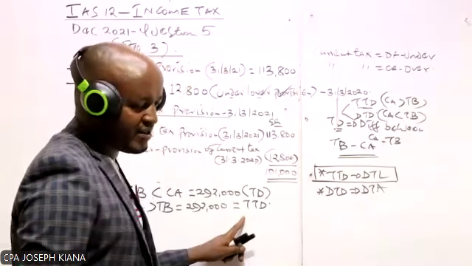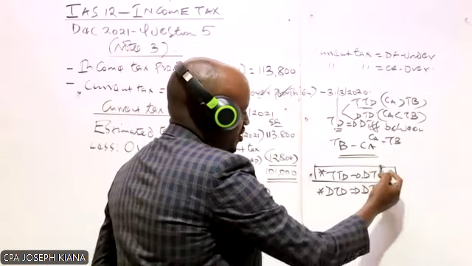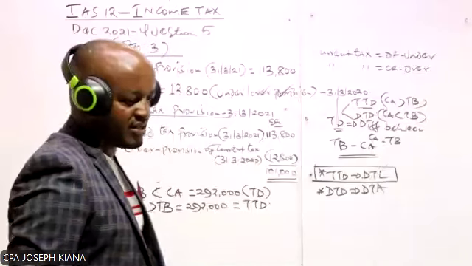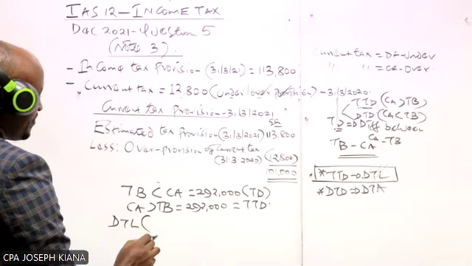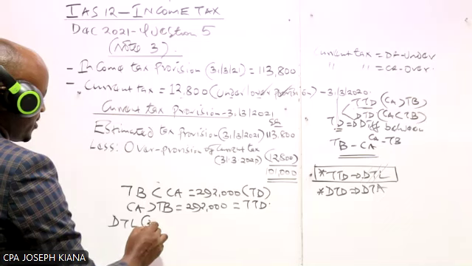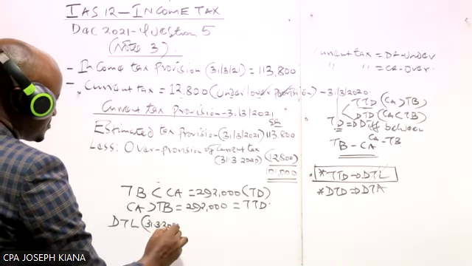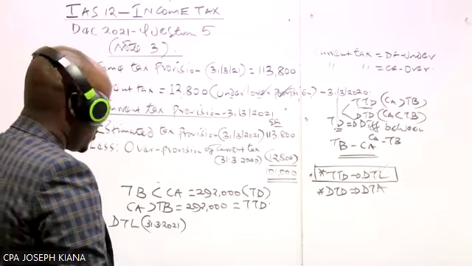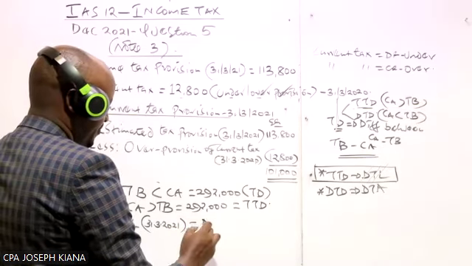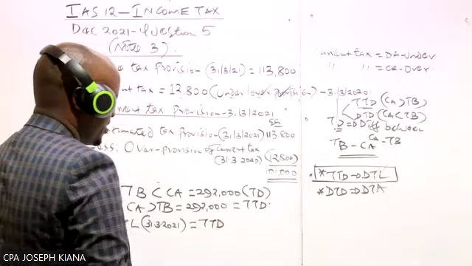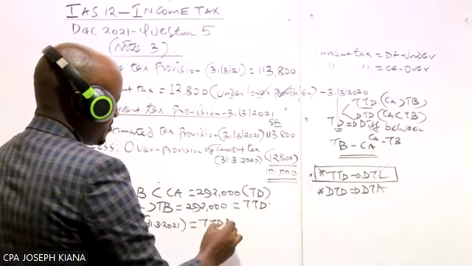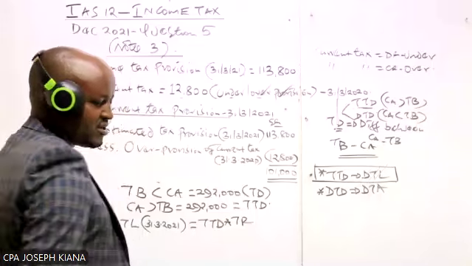Using this taxable temporary difference, we need to compute something called a deferred tax liability. So how do we compute this deferred tax liability at the end of the year, that is on 31st of March 2021? To compute this one, we take our taxable temporary difference, which we have here, and then we multiply that with the tax rate.